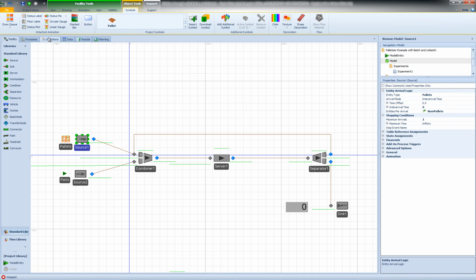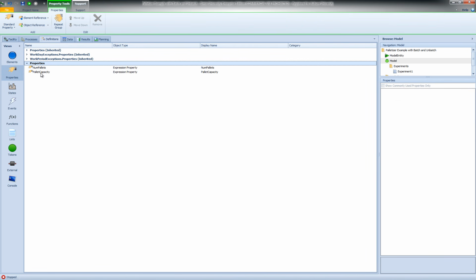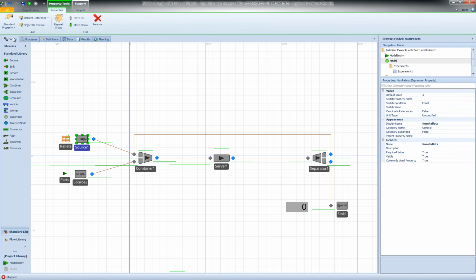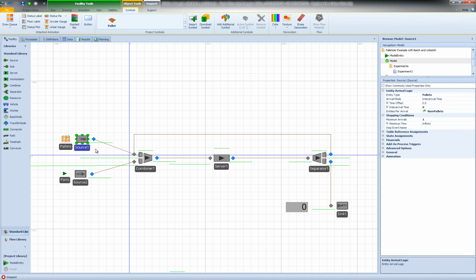If I go to my model definitions, I have a set of reference properties defined. One of them is the number of pallets in my system, and it has a default value of 5. So when I initialize the model, this source will generate 5 pallets at time 0, and then it's not going to generate any more pallets during the run.